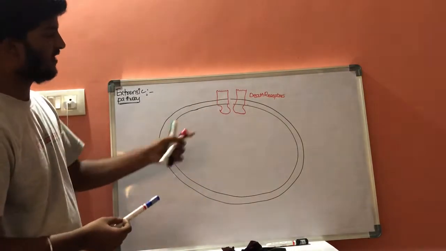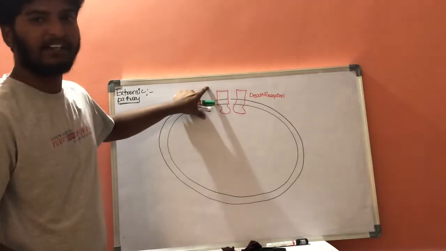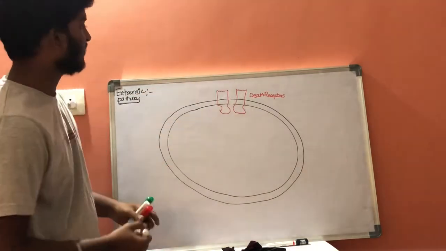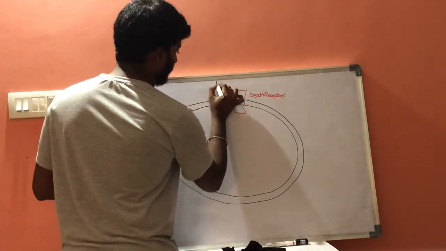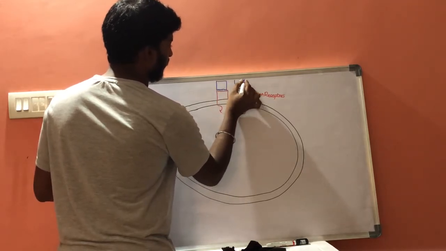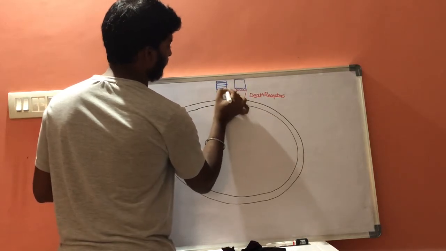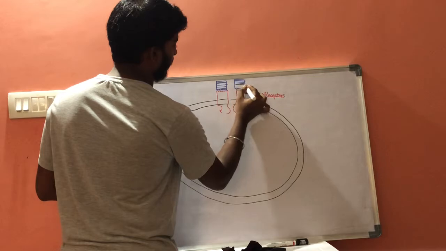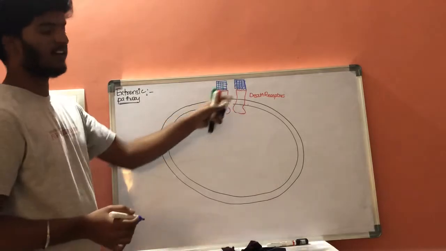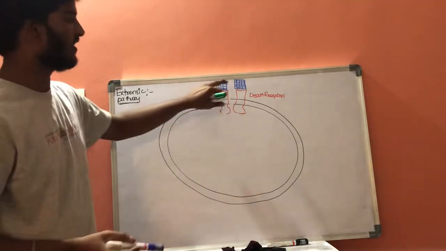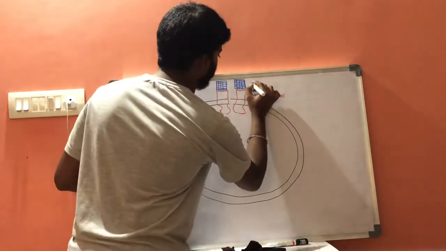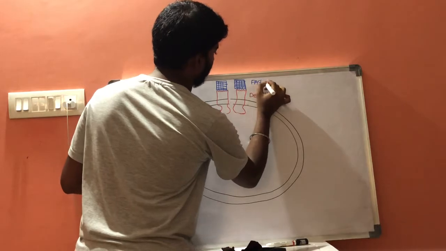Now these death receptors will be activated by death initiators. These blue colors are the death initiators. An example of a death initiator is the Fas ligand.